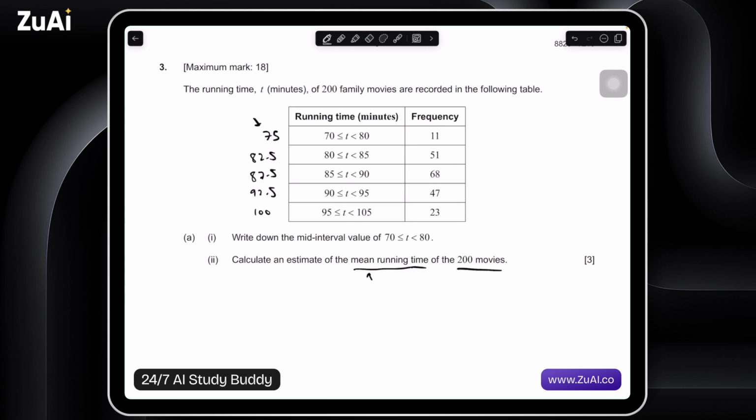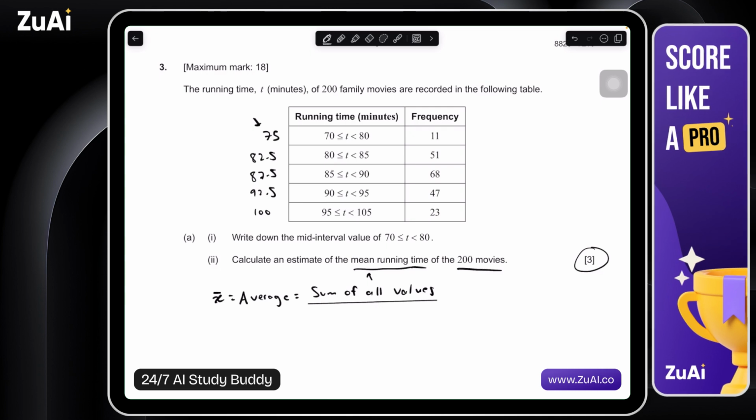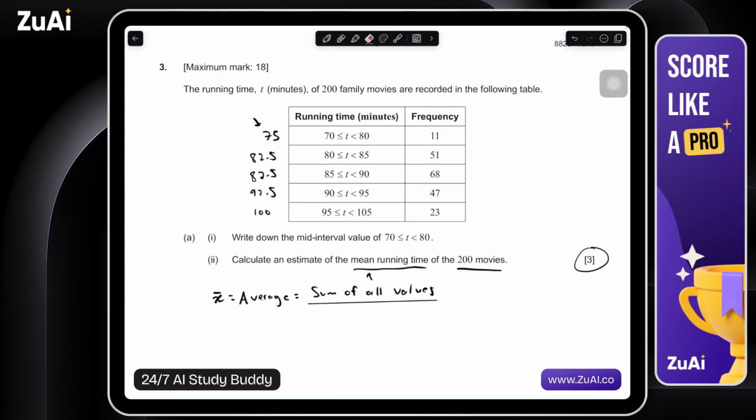So what is our average? How can we find the average? To be honest, there's actually an easier way using spreadsheets, but calculate an estimate of the mean running time of the 200 movies. A 3-mark question sounds like they're going to want to see some process. So the average, which we can also call x bar, is equal to the sum of all values. So we're taking every single runtime of all of these movies, adding the length of each of these movies, the sum of all values, divided by the number of values, in this case the number of movies.